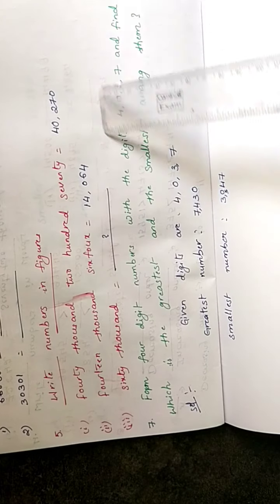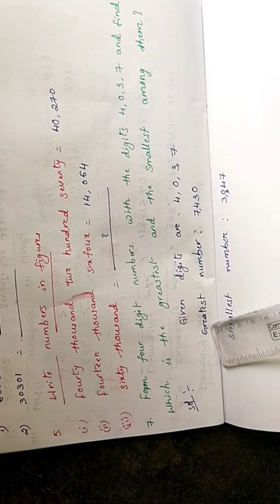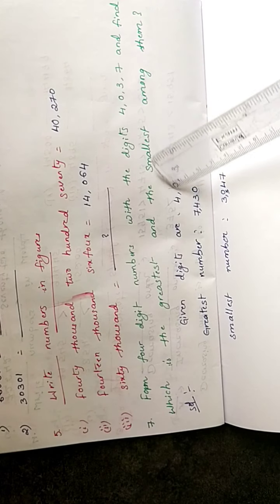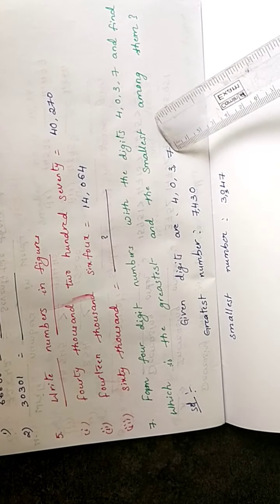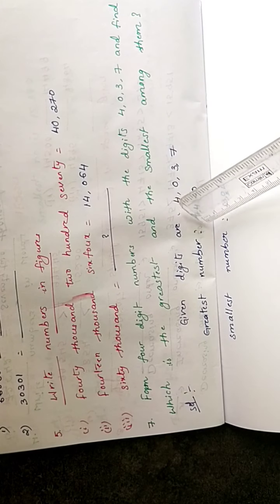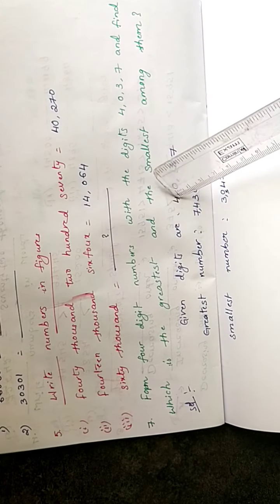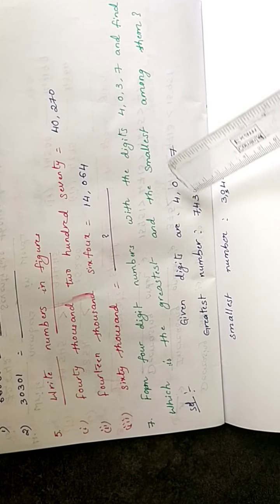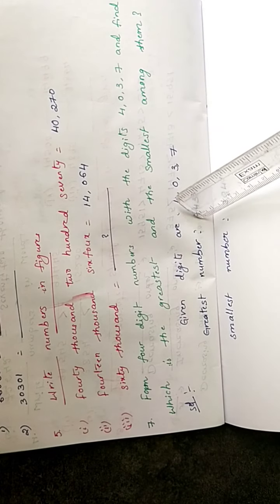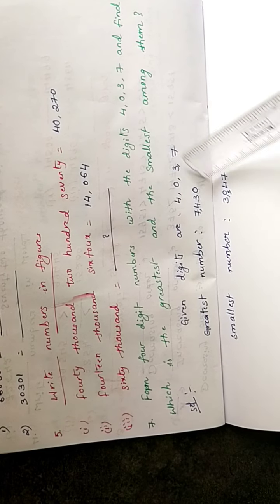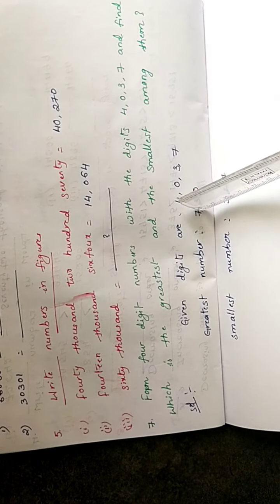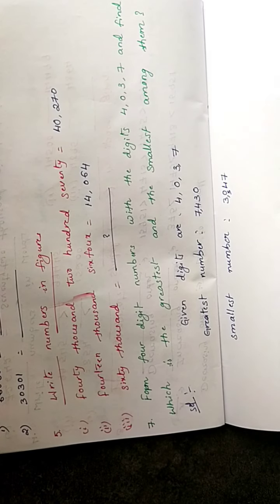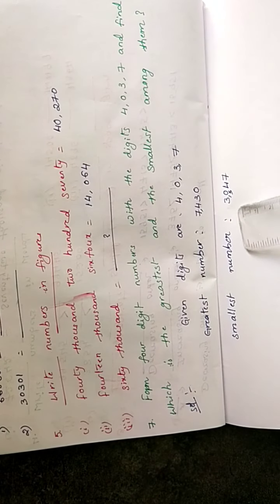Next, form the greatest number. What is the greatest digit? 7. So write 7 first. Next greatest is 4, next 3, and last 0. After you write these, put the commas. So 7430.